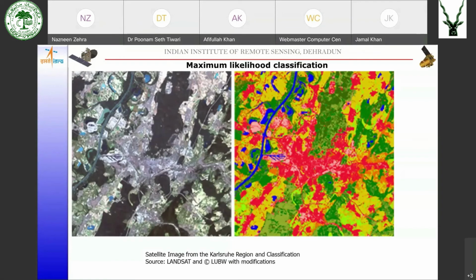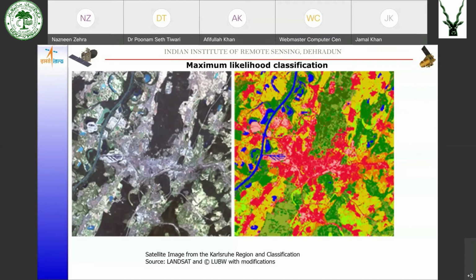Maximum likelihood classifier is one of the best classifiers used for supervised, hard classification, because it utilizes most of the statistical parameters. As you must have seen in the equation, so many statistical parameters were used.